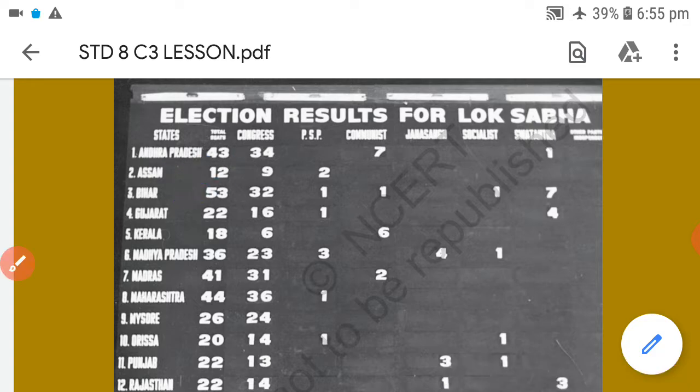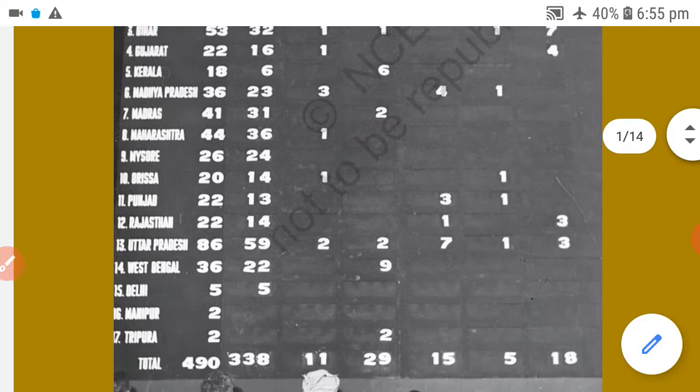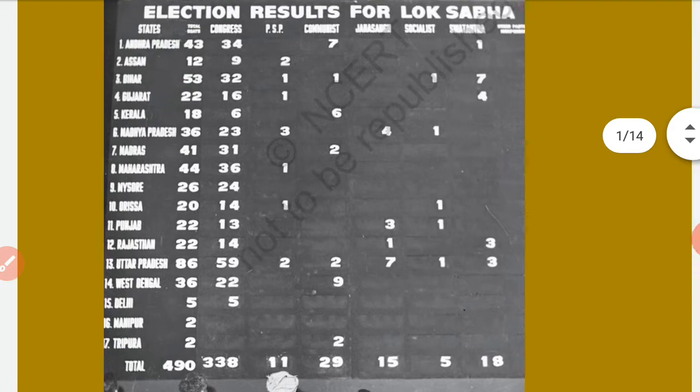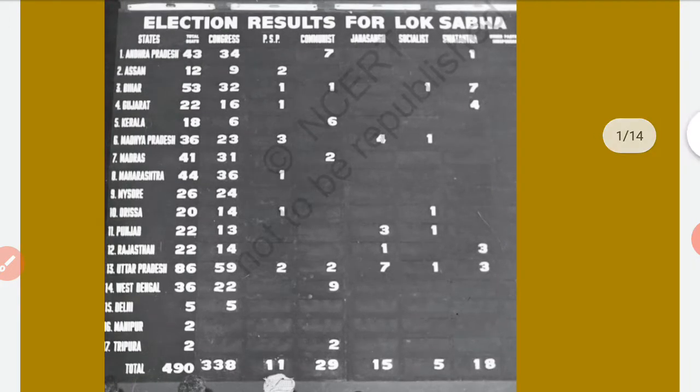If I ask you from this photograph itself, how many total seats do you find? Which state has the highest number of seats in parliament? Vice versa, which state has the least number of seats?